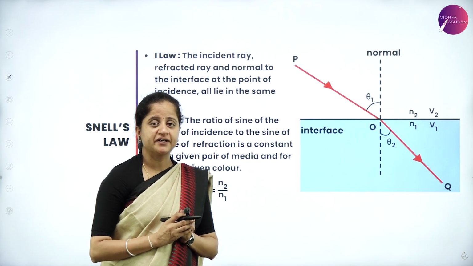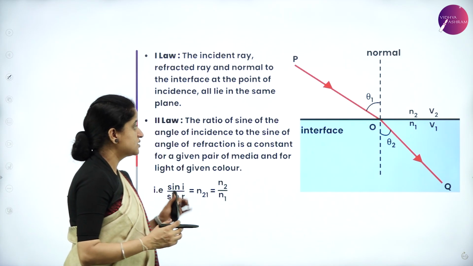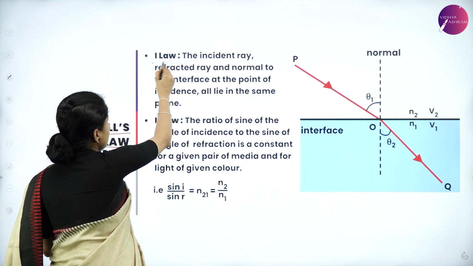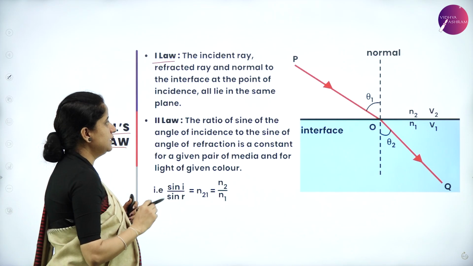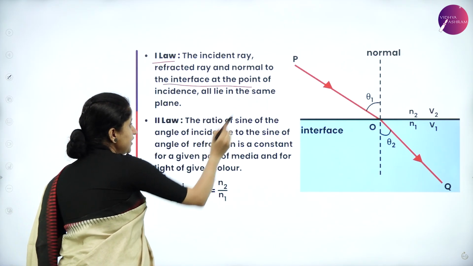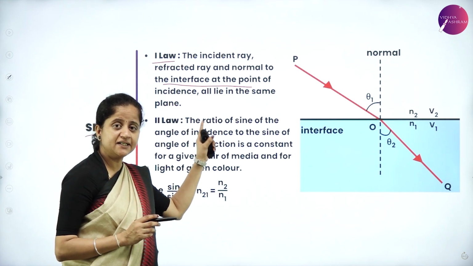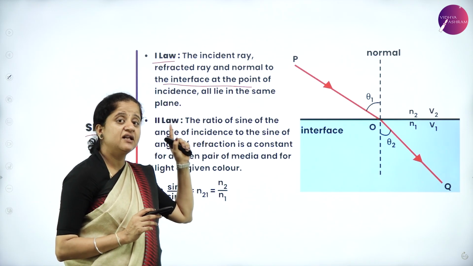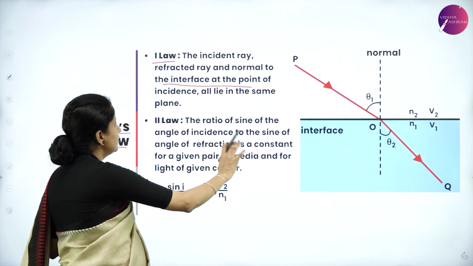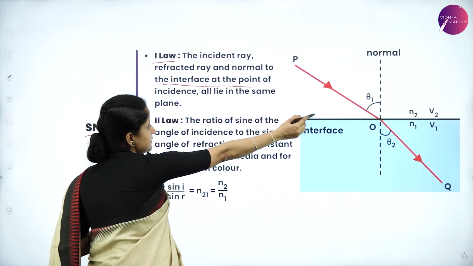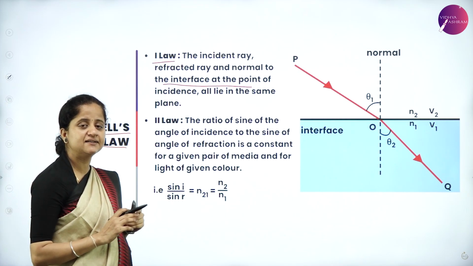Let's move on to the next important thing in refraction of light, that is Snell's law. What is the statement of Snell's law? The first law says that the incident ray, the refracted ray and the normal to the interface at the point of incidence all lie in the same plane. Similarly, we have studied the first law in the laws of reflection as well. Here also the first law says that the incident ray, the refracted ray and the normal to the interface at the point of incidence all lie in the same plane.